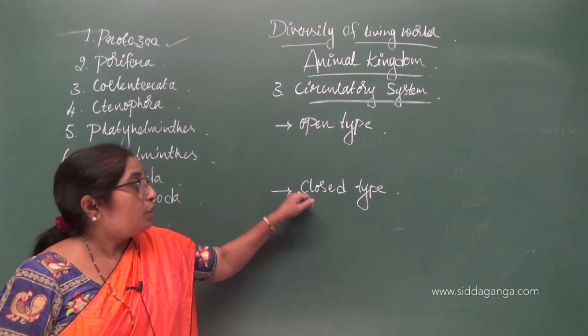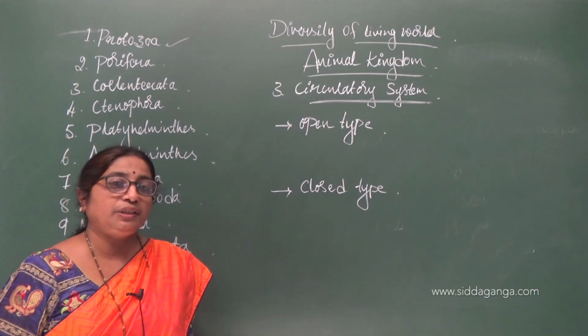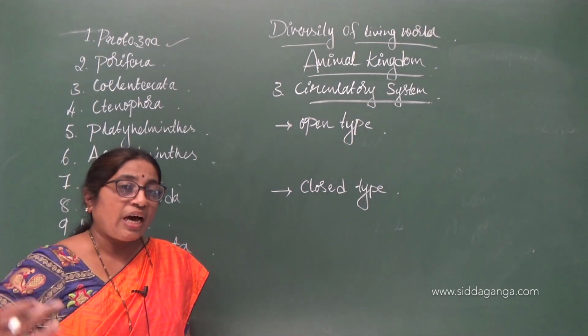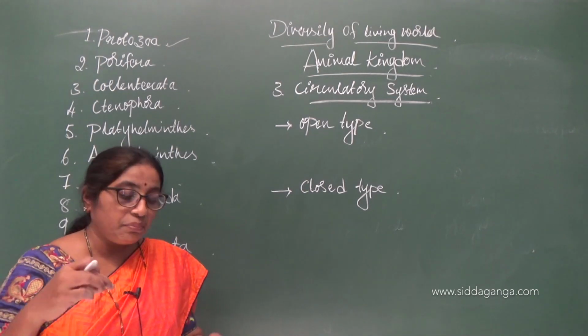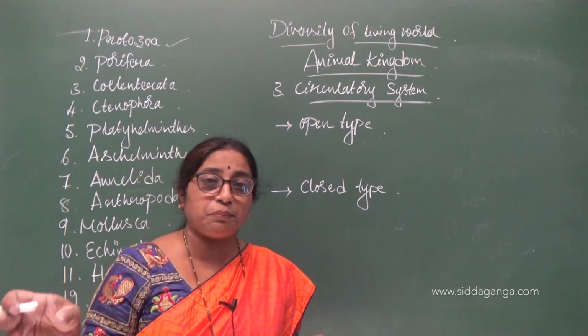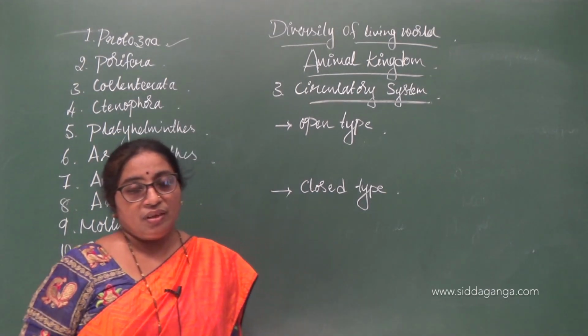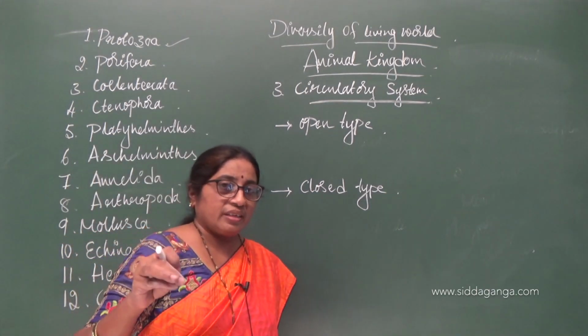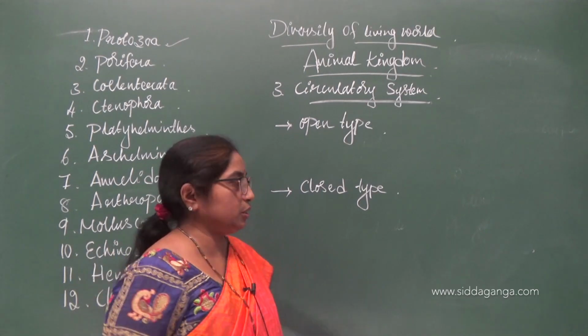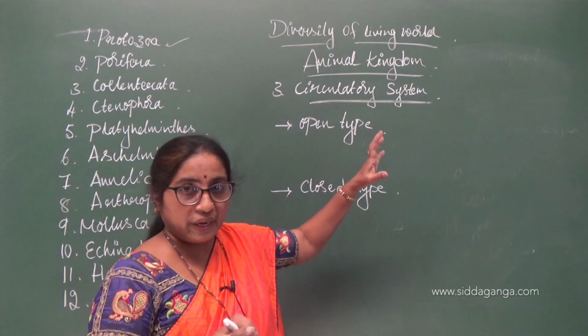In the open type of circulatory system, the heart pumps the blood and the blood flows in the spaces between the tissues. In between the tissues there are spaces, and the blood flows in those spaces.